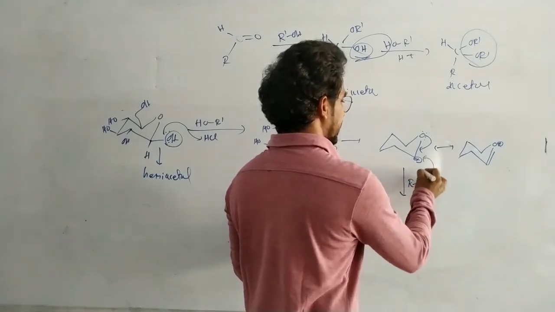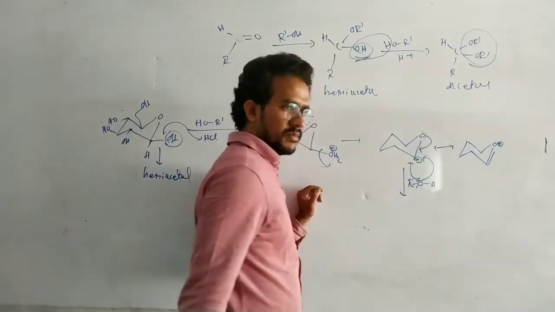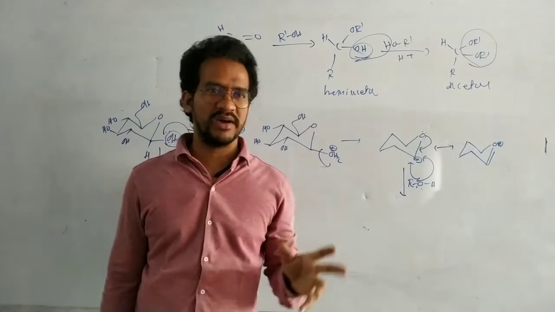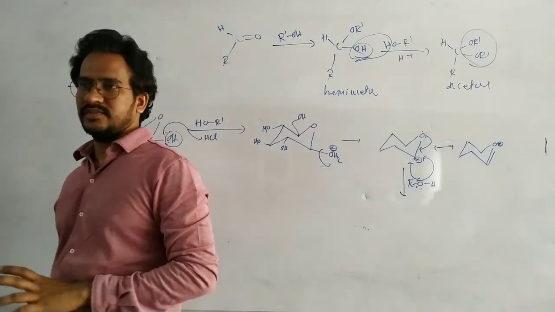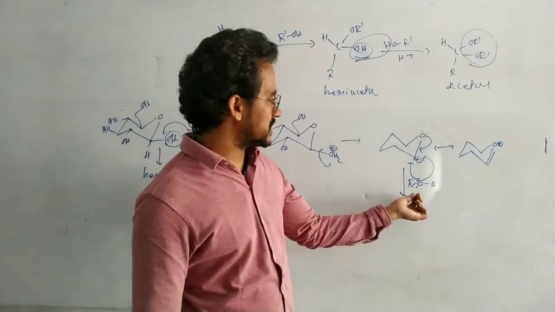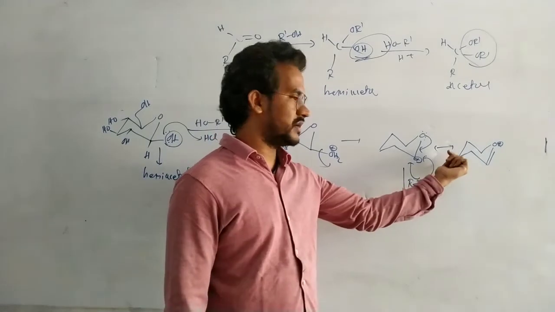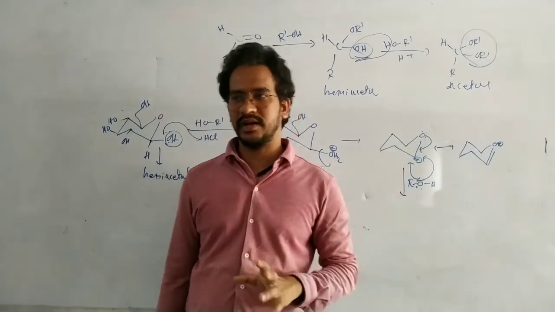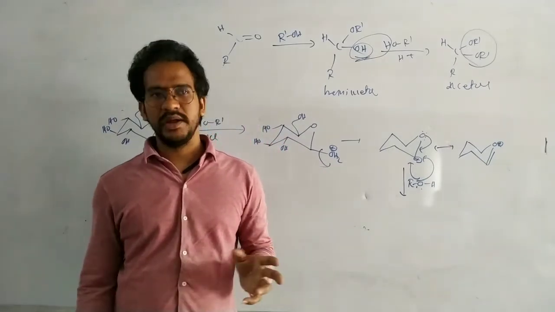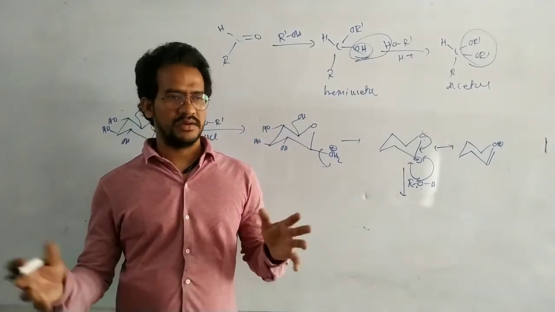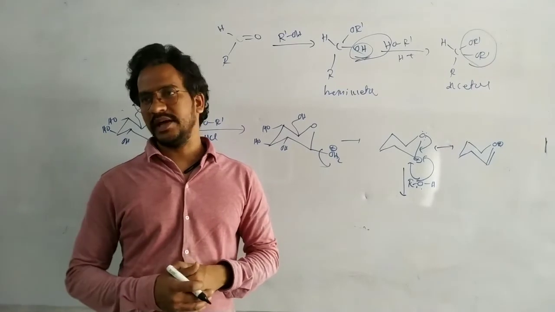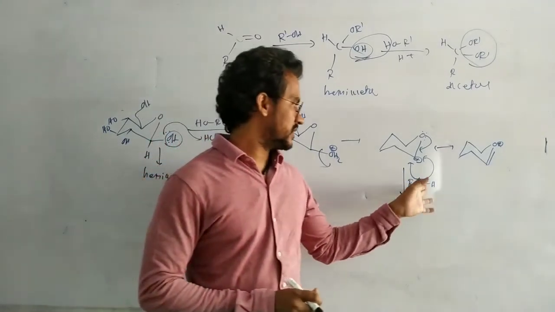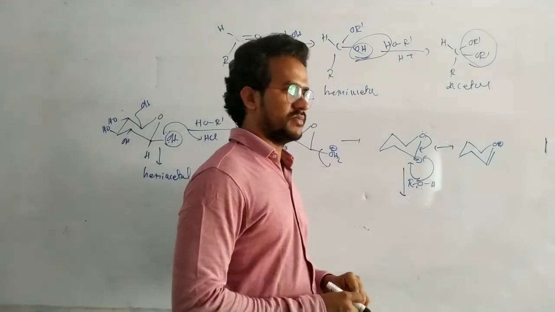This nucleophile attacks from the axial direction or the equatorial direction, that means the front side or back side. The RO group is placed either in the equatorial position or in the axial position, because the carbocation is planar and may be attacked in any direction, above the plane or below the plane. So in this case, let us say equatorial and axial.